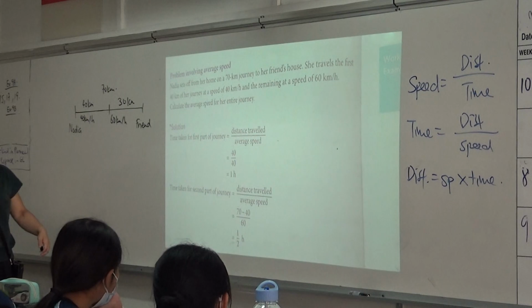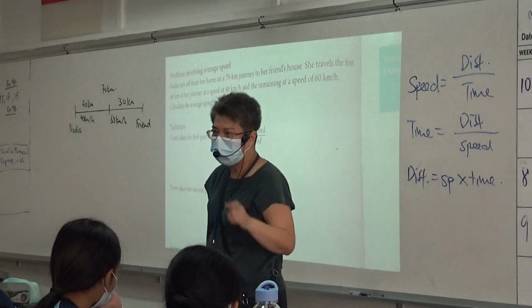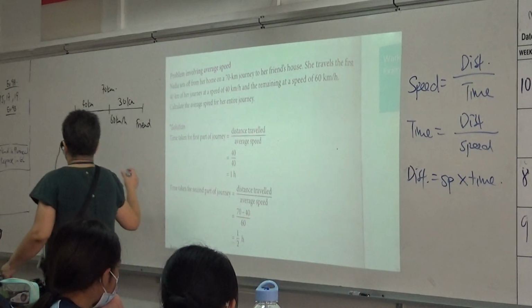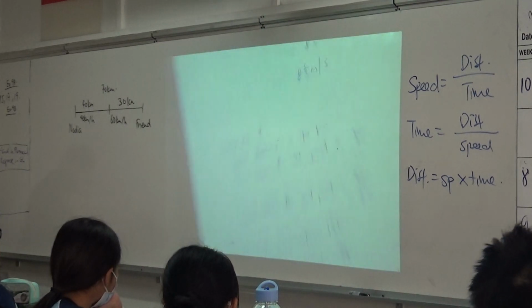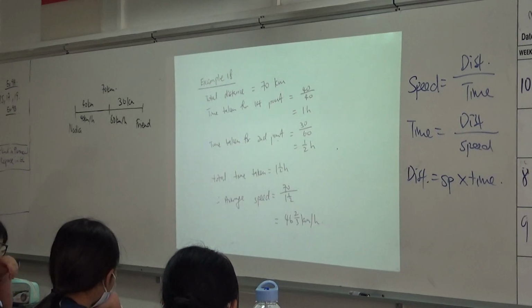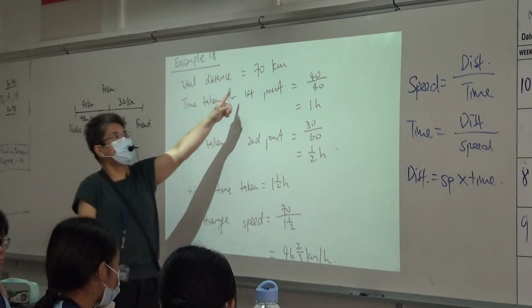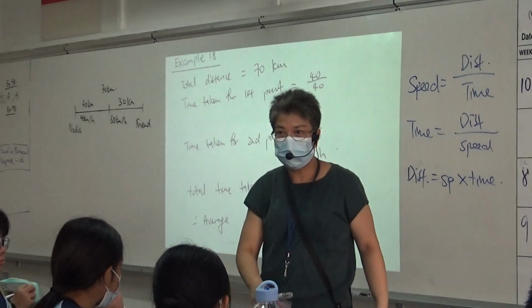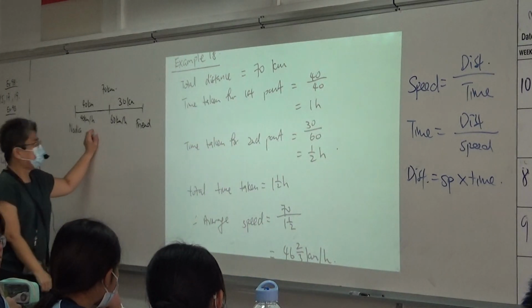Now, the question says, calculate the average speed for the entire journey. So, total distance, I'm going to show you now. Look at the diagram on the board. Do you agree that total distance is 70 kilometers? Now, time taken for the first part.